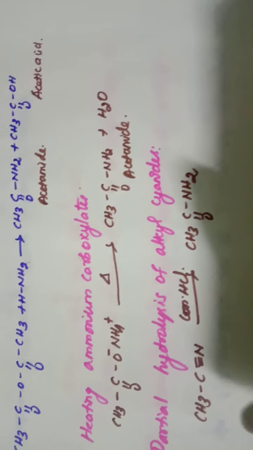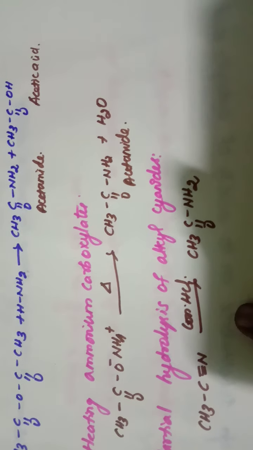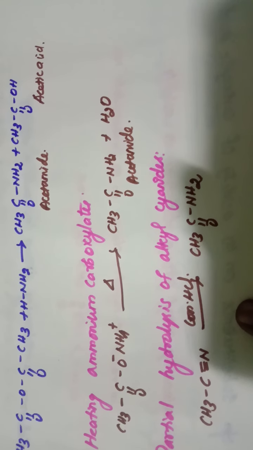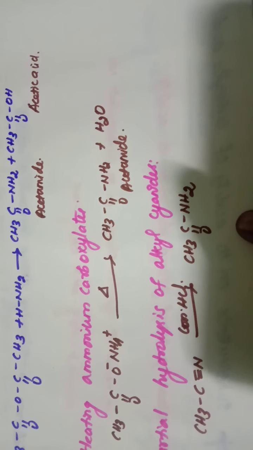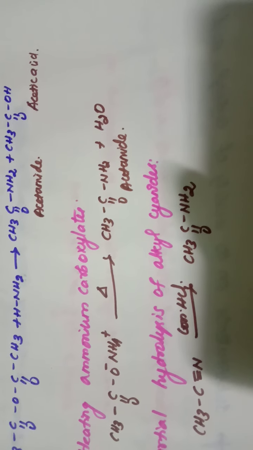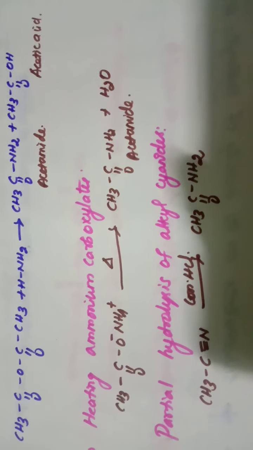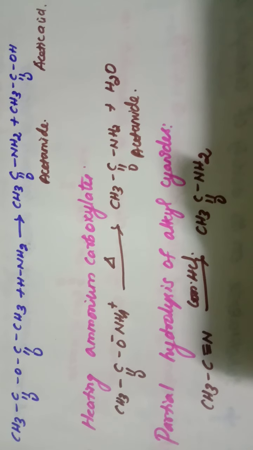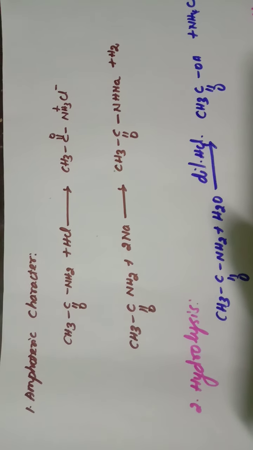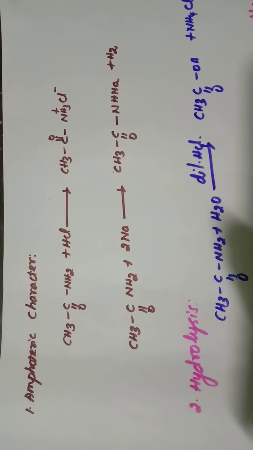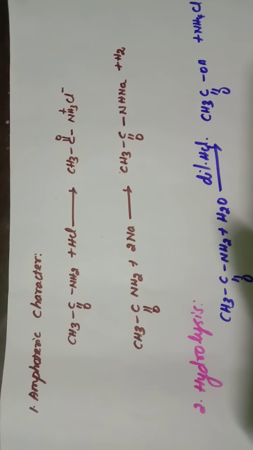When this alkyl cyanide undergoes hydrolysis in the presence of conc. HCl, it gives acetamide. This is the third method of preparation, that is partial hydrolysis of alkyl cyanides. Next one is the chemical properties of amides. First one is amphoteric character.